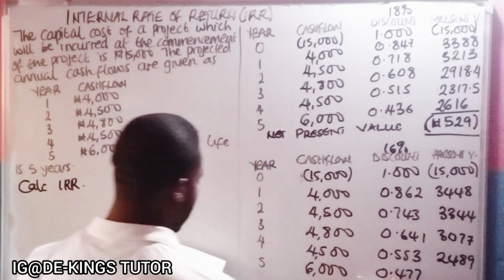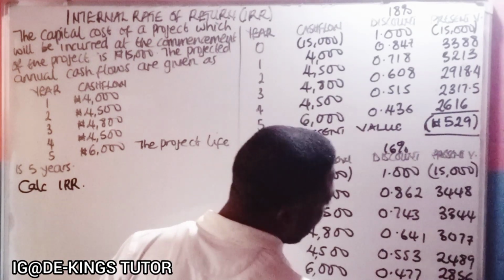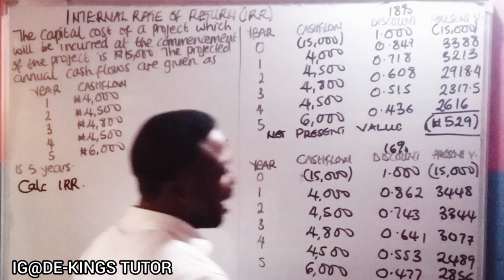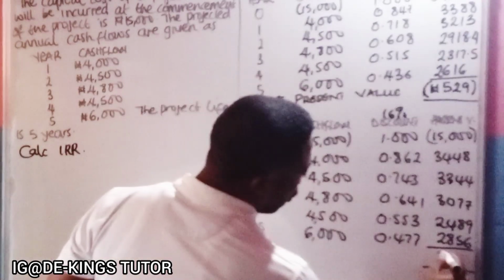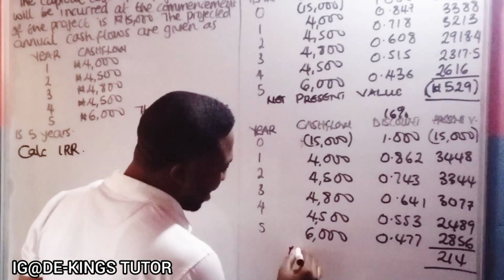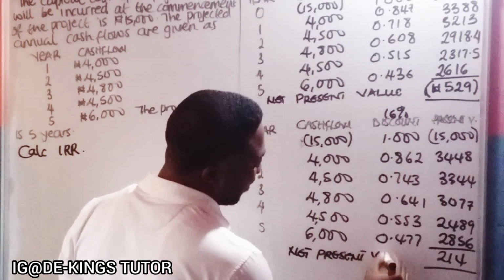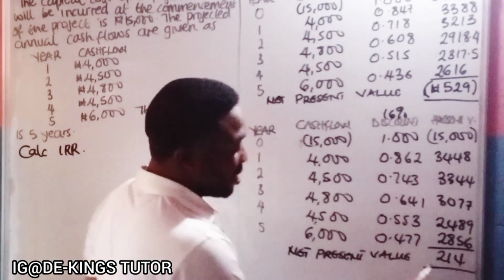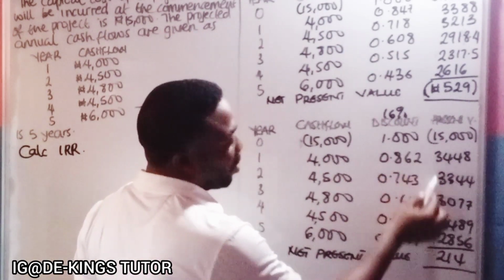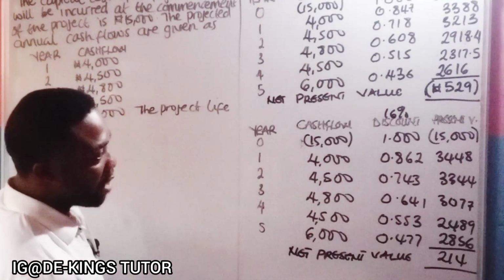And 6,000 times 0.477 will give us 2,862. Okay, so we're going to add, and once we add and deduct 15,000 from it, it will give us 214 as the net present value. This amount is positive because the sum of discounted cash flow is greater than the initial capital outlay.